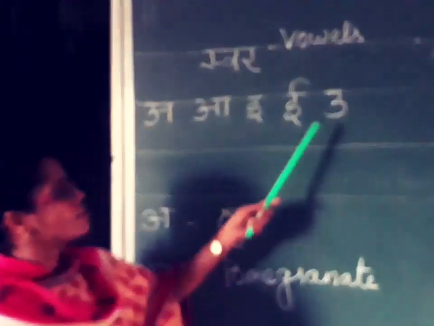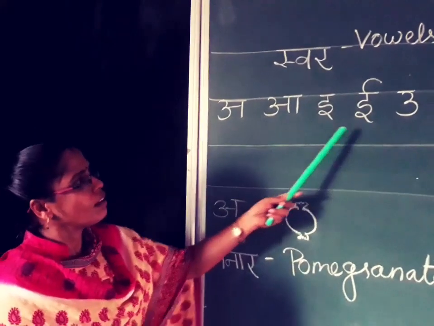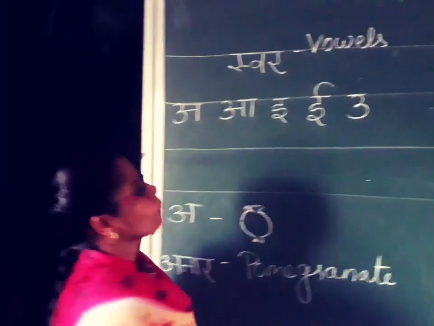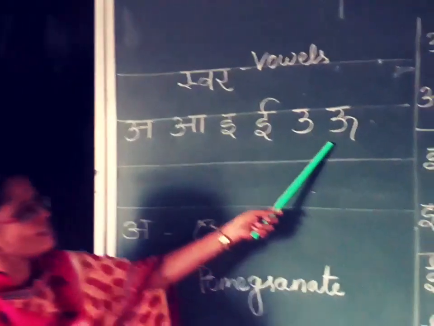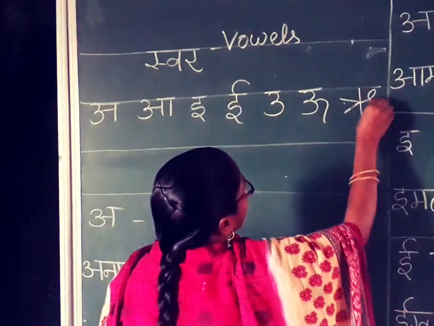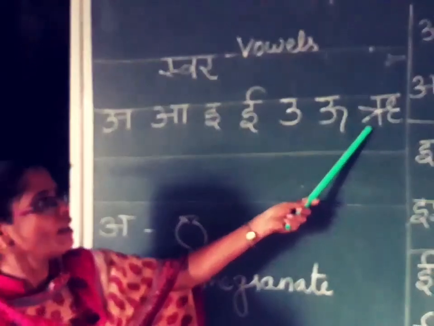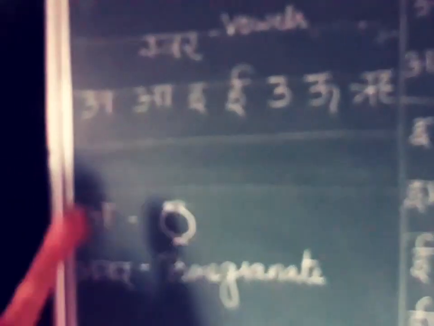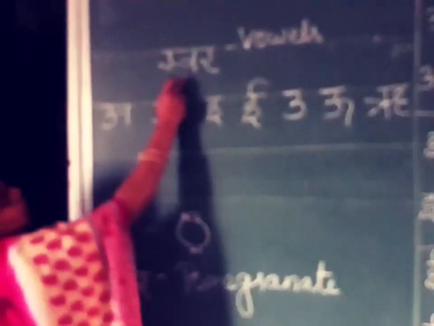O. What is this letter? Next one. Oo. This is oo. Next one. Re or ru. This letter is re or ru. Okay. Hereafter we will learn in today's class the next letters of the swar vowels.